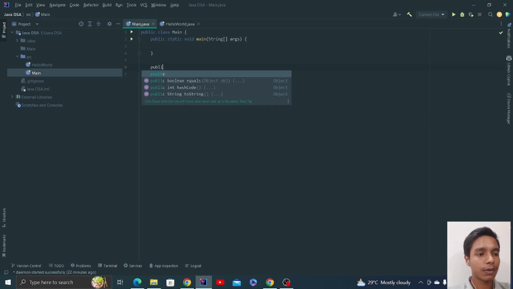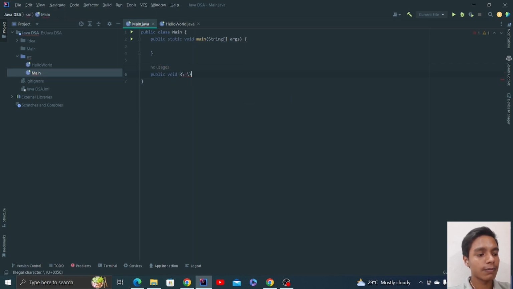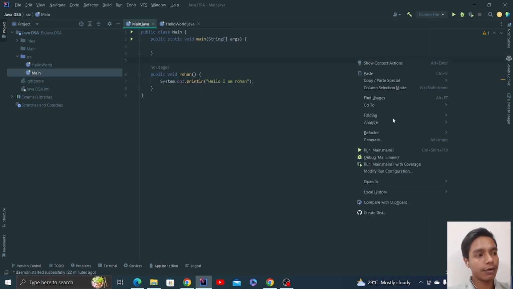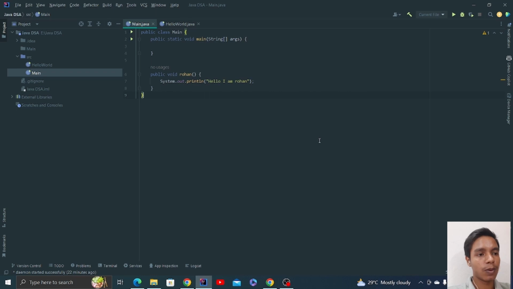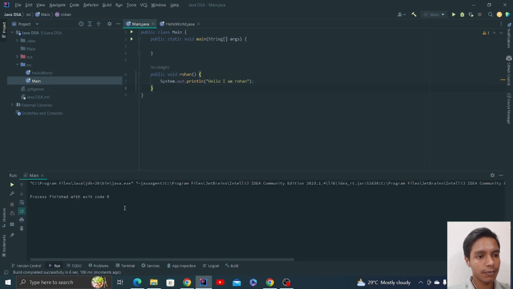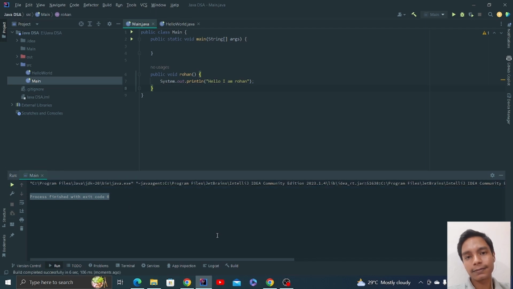Suppose public void, and inside this function I just want to say hello, I am Rohan. This will not be executed. If you save this and run it, it will not be executed, right? Let me show you. It is not returning anything, right?